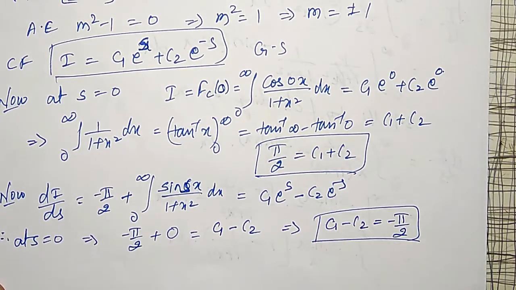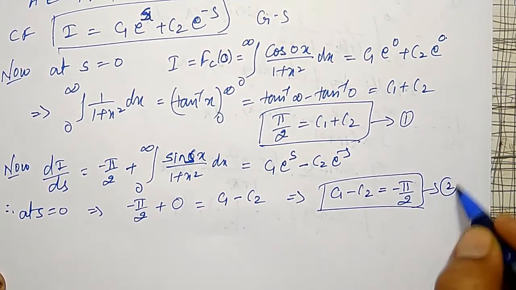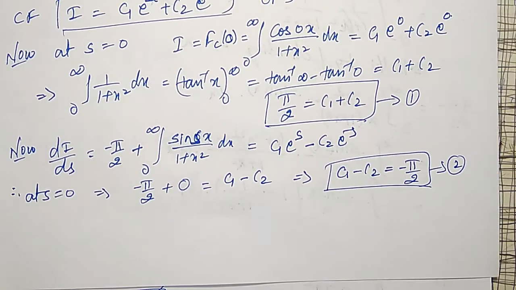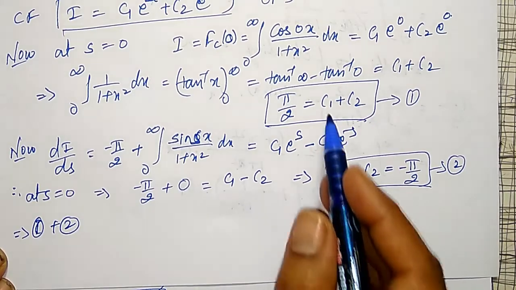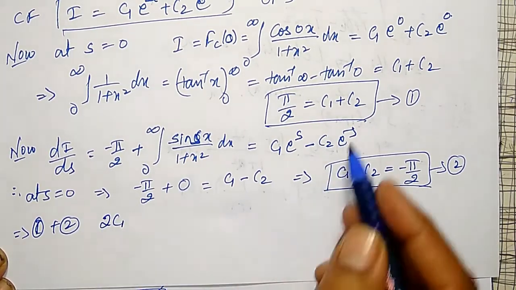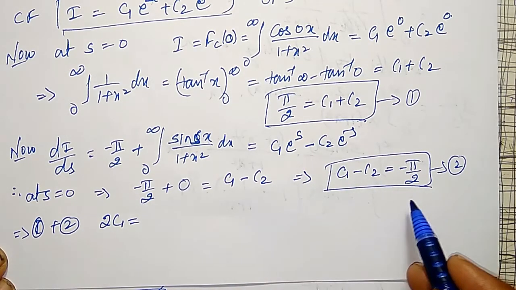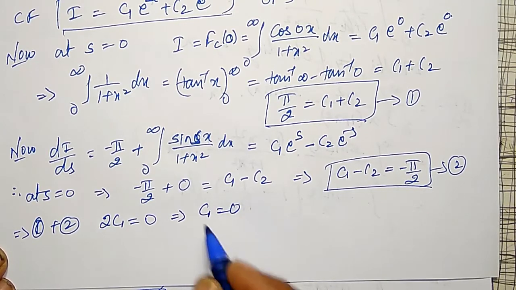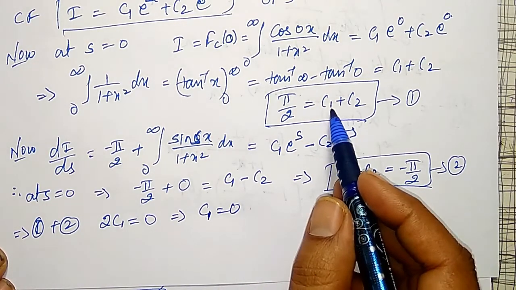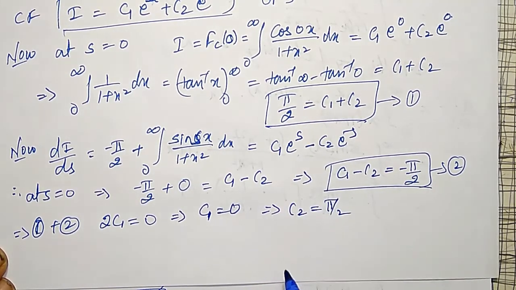From these two equations, I will call this equation number 1 and this equation number 2. Adding equation 1 plus equation 2, 2 C1 plus C2 cancels, 0 must be equal to pi by 2 plus minus pi by 2, which is 0, which implies C1 equal to 0. Therefore C1 equal to 0, therefore C2 equal to pi by 2.